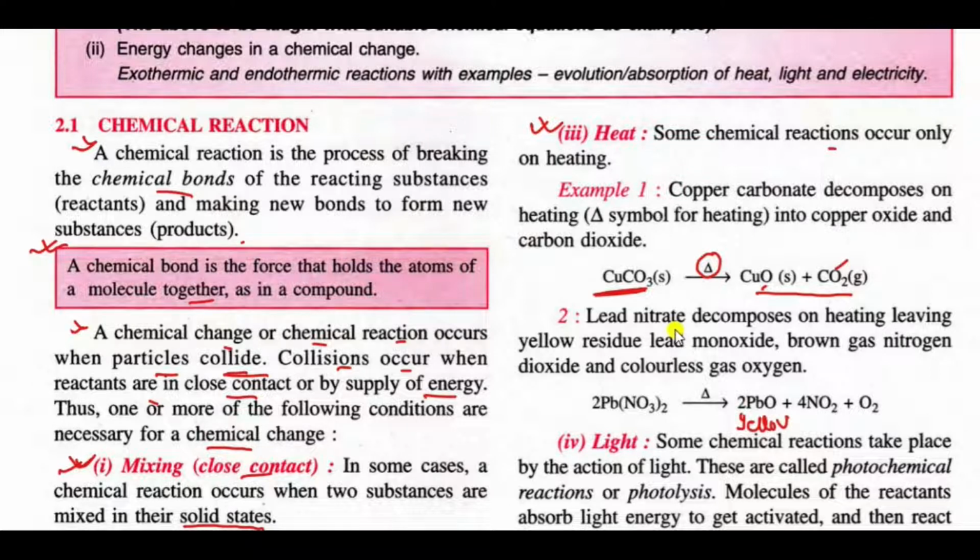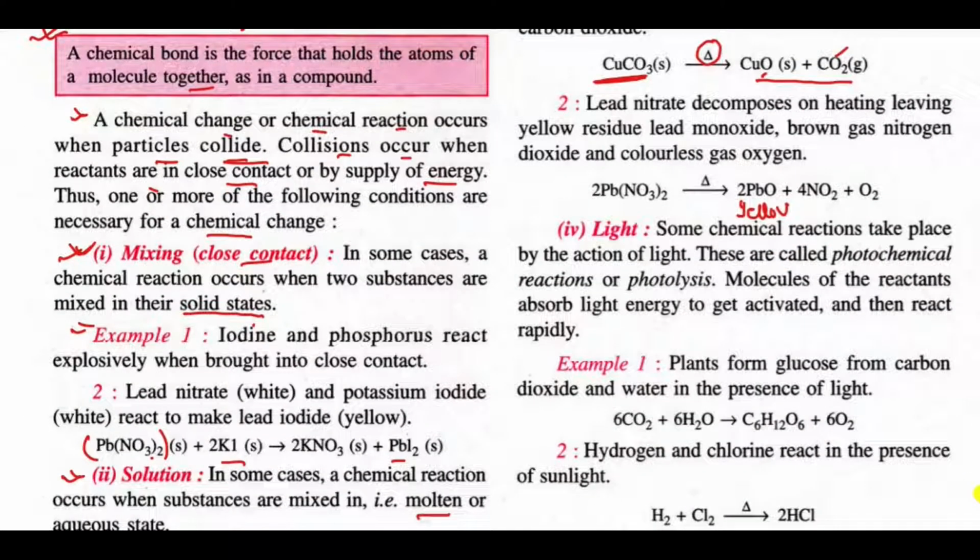See here, the color of lead nitrate was white. The color of lead iodide was yellow, and here the color of lead oxide is also yellow. The color of lead iodide is yellow, the color of lead oxide is yellow, and nitrogen dioxide is a brown colored gas.